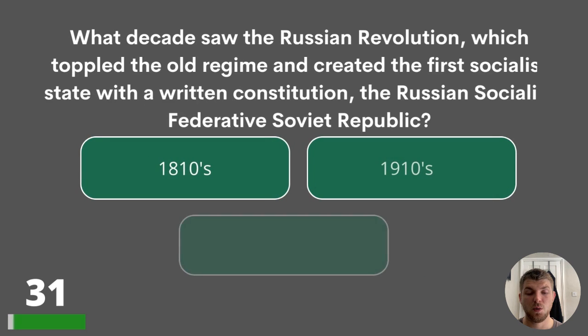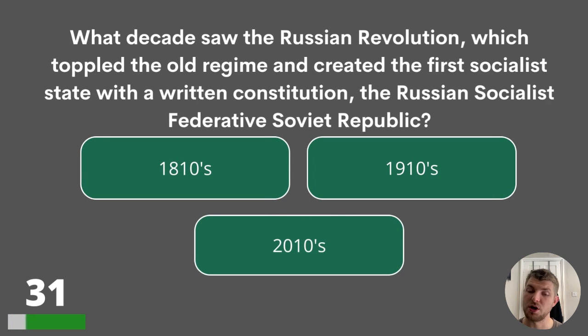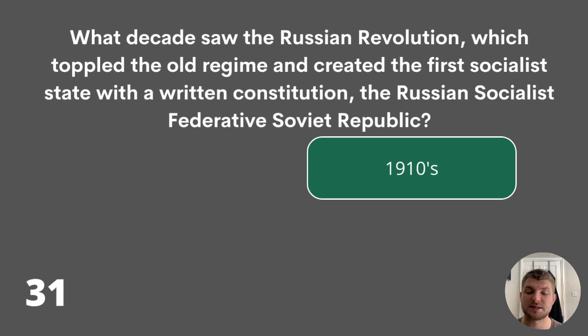31. What decade saw the Russian Revolution, which toppled the old regime and created the first socialist state with a written constitution, the Russian Socialist Federative Soviet Republic? 1810s, 1910s, or 2010s? The answer is the 1910s.